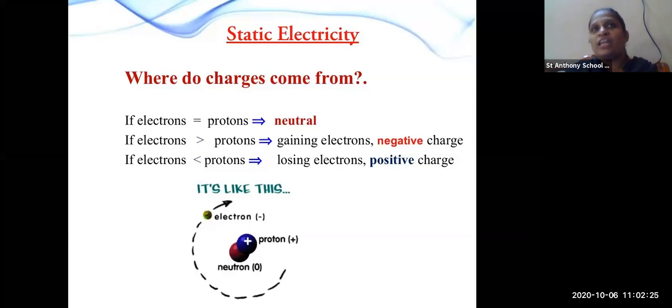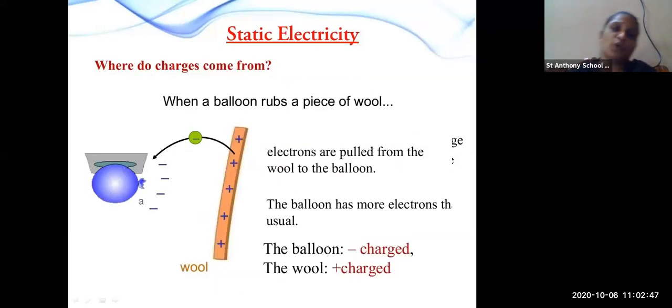If both negative and positive are balanced, they are called neutral. If negative charge is more than positive charge, that is electrons are more than protons, then it is negatively charged. And if electrons are less than protons, then it is called positively charged. This is about charges. Okay, now where does the charge come from? Now here you can see, when a balloon is rubbed with a piece of wool, what will happen?